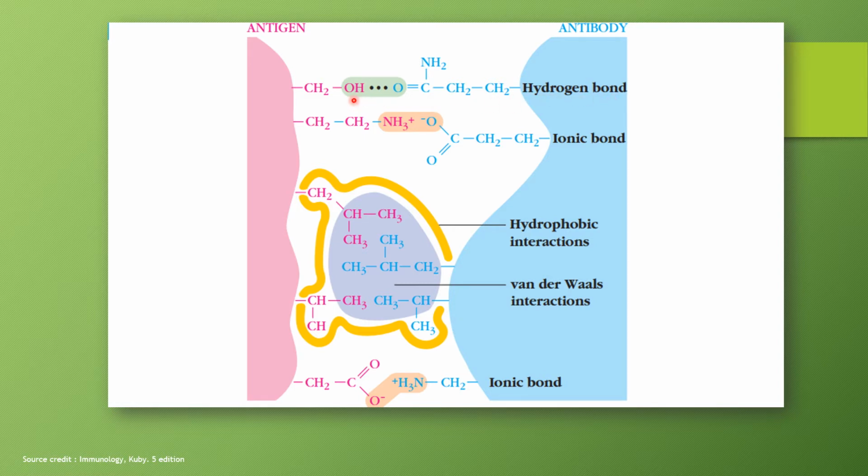The hydrogen bond is shown between OH and O. A hydrogen bond is formed between two highly electronegative atoms with hydrogen in between them. Then the second one is the ionic bond. An ionic bond is there when two charged atoms are involved. Here the NH3 group is involved, which has a plus charge, and oxygen, which has a negative charge. So ions are involved, hence charges are involved, and the ionic interaction or ionic bond is formed.